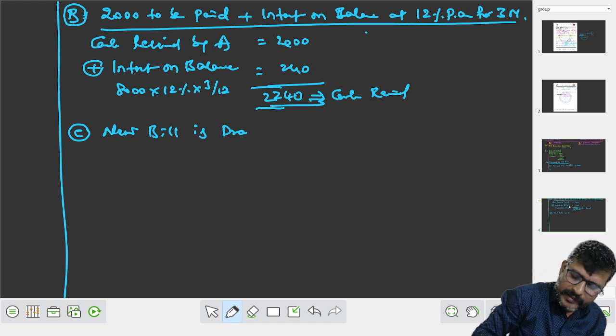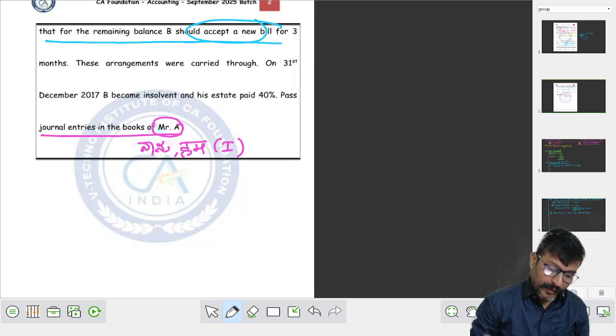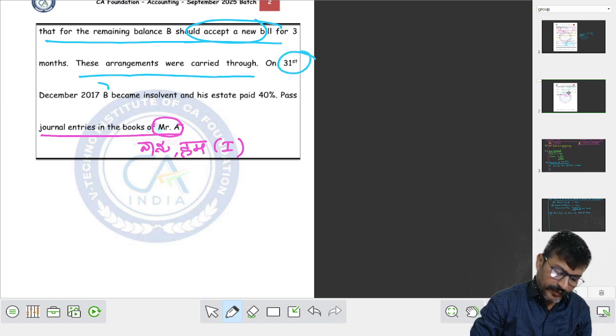New bill is drawn for balance. Balance of how much? Balance of 8,000. Okay, fine. बाद में क्या होता? These arrangements were carried through on 31st March 2017.